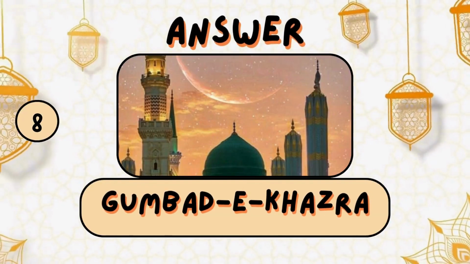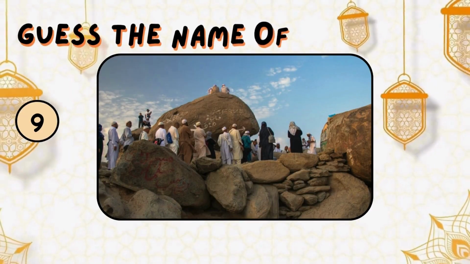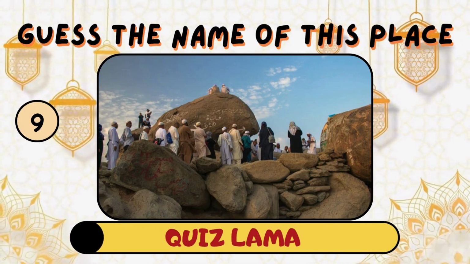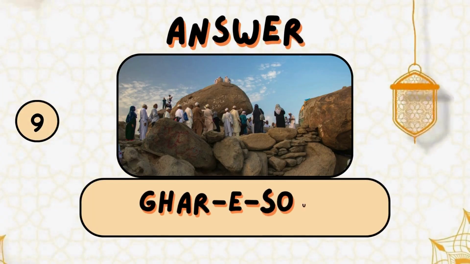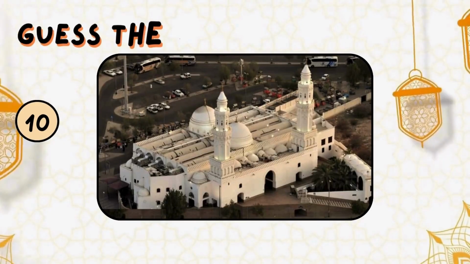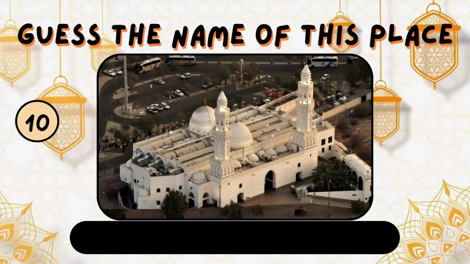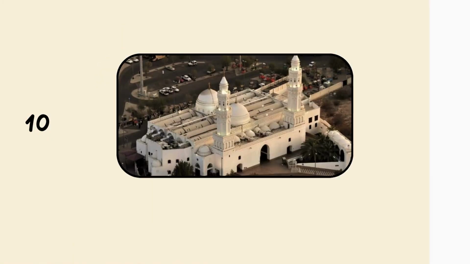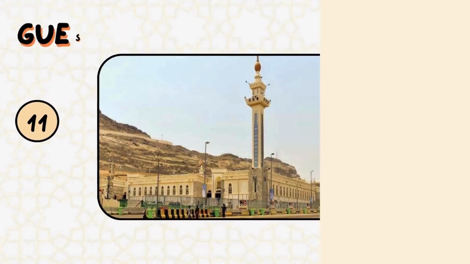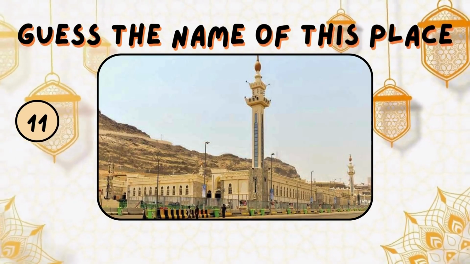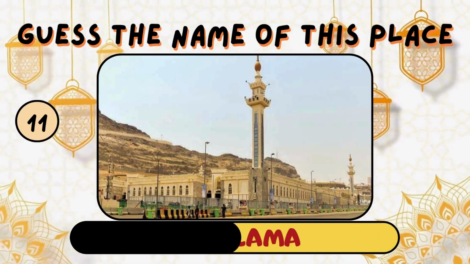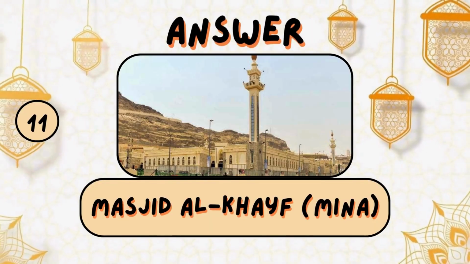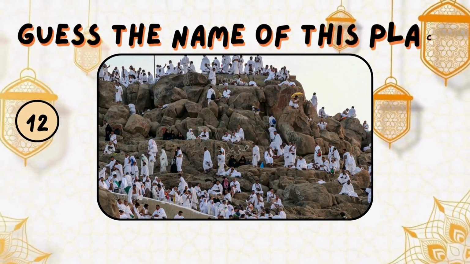It is Gumbad-e-Khazra. Guess the name of this place. It is Ghar-e-Sour. Guess the name of this place. It is Masjid al-Qiblatain. Guess the name of this place. It is Masjid al-Khayf. Guess the name of this place.